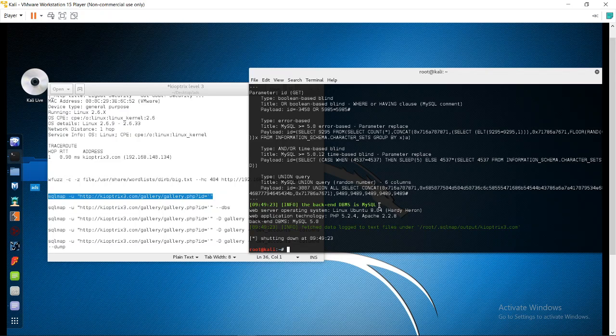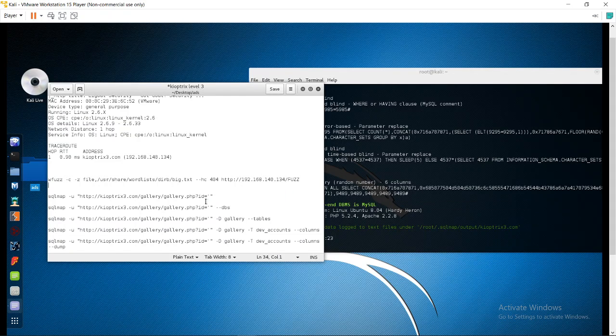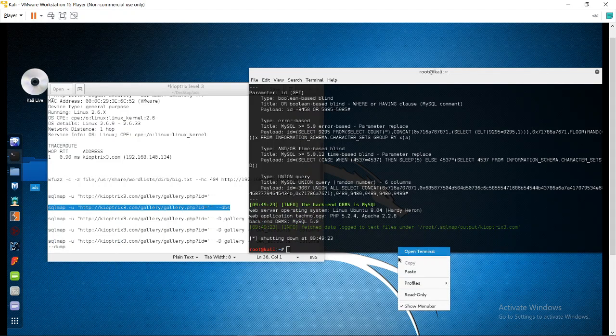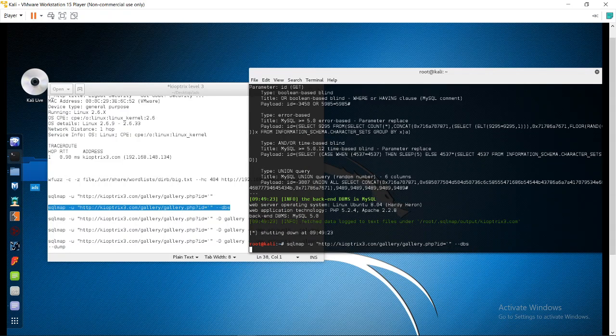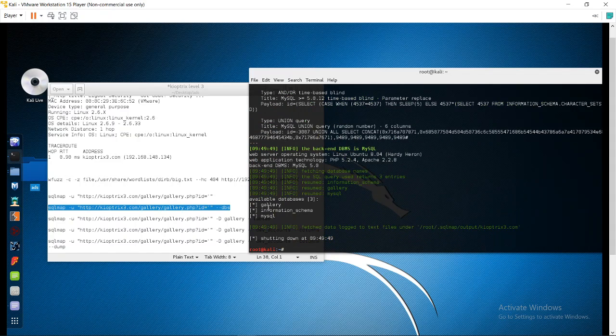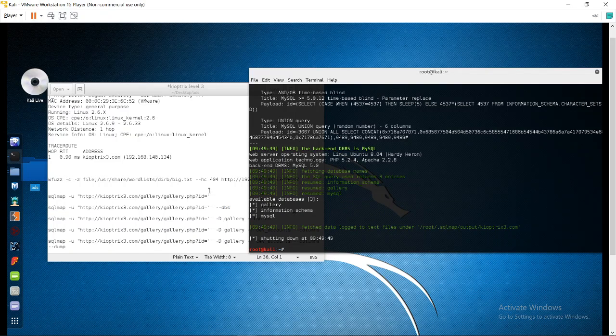It is telling us that the backend DBMS is MySQL. Now I want to see what databases are available. --dbs simply means give us all the databases. Okay, it gives us gallery, information_schema, and mysql.